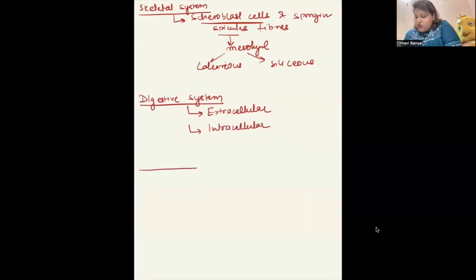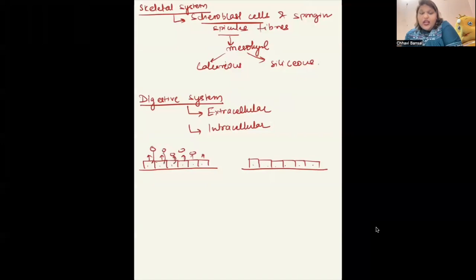See, for example, this is a group of cells. Okay, both the cases. In the first case, the food particles are present outside. And these cells release the juice or digestive enzymes, digest the food outside the cell, and then absorb the digested food. Such type of digestion is called extracellular digestion, means digestion outside the cell.